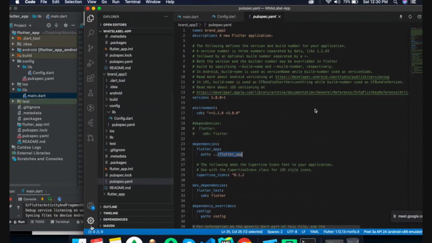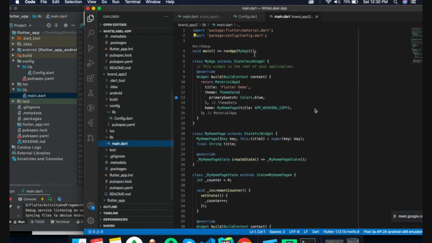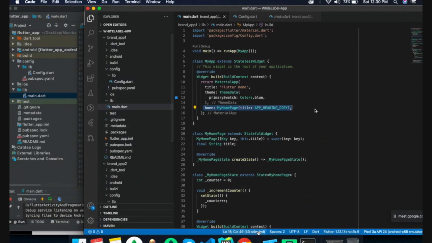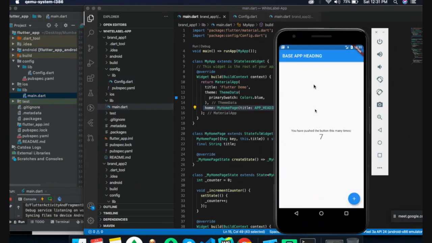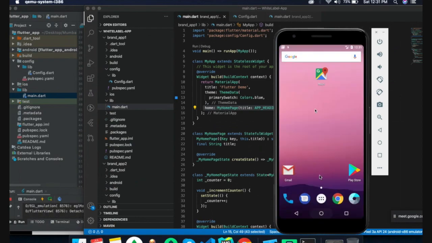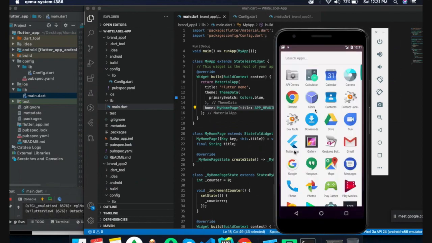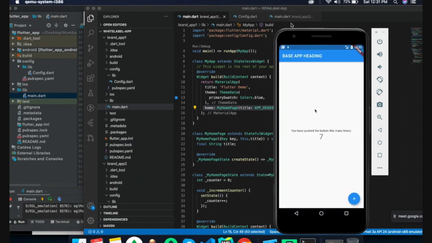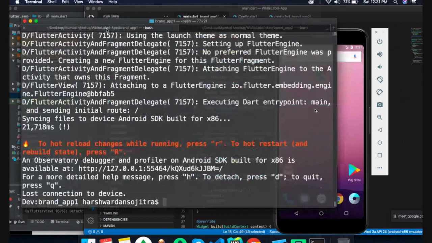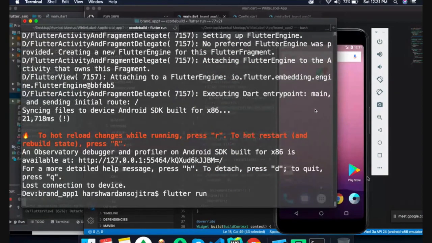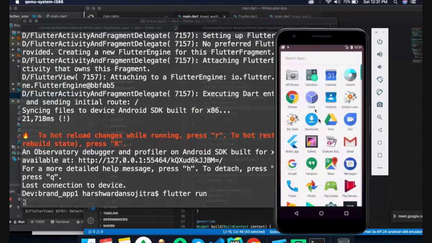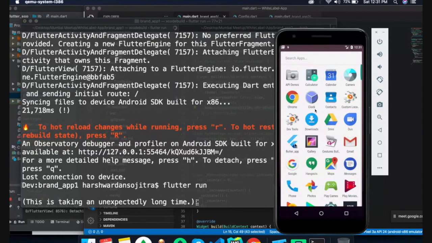And after importing the file, we use the particular parameter directly in our application. Now we can see this is the base application, and if we check, the application name is Flutter, but it displays the base app heading. They do not have any other application. Now I'm going to run the Flutter brand app, that means our first application, first copy or white label application, which extends from the base Flutter app.